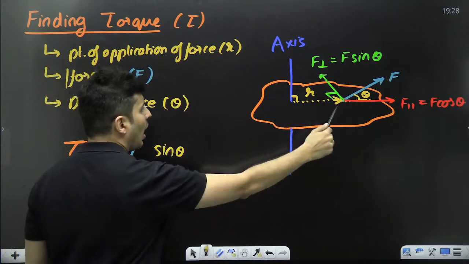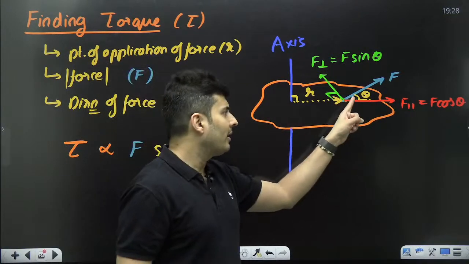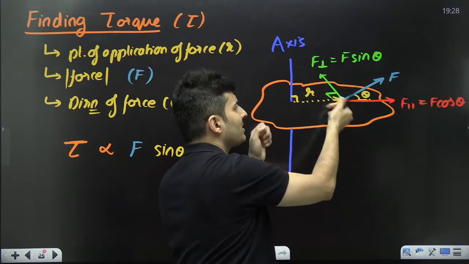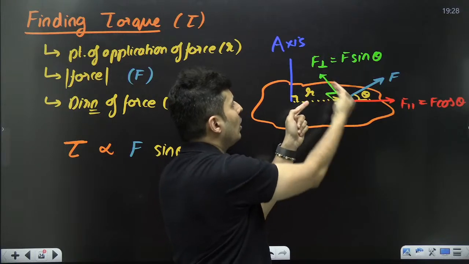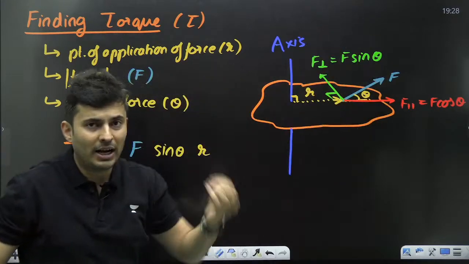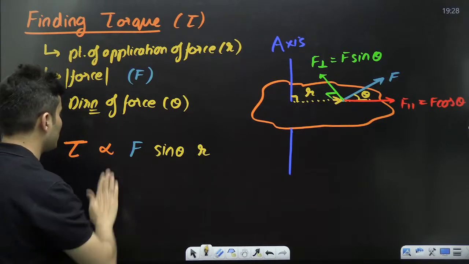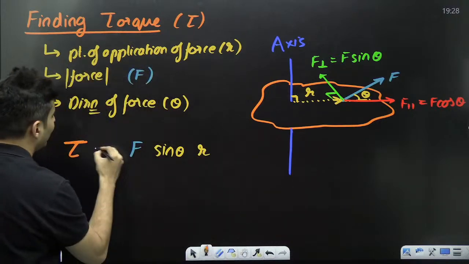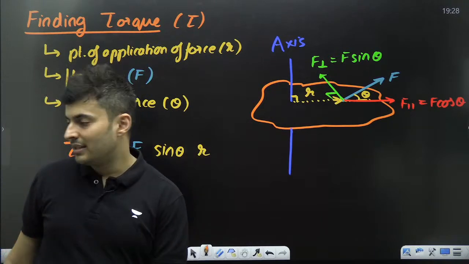And last thing, how far you are from the axis also decides the torque. More r, more torque. Farther you are, more torque. More force, more torque. More the angle, that means this perpendicular component, so sine theta is what matters, so that increases the torque. So removing this proportionality, converting it into an equality, the magnitude of the torque will be F sine theta into r. F sine theta into r.